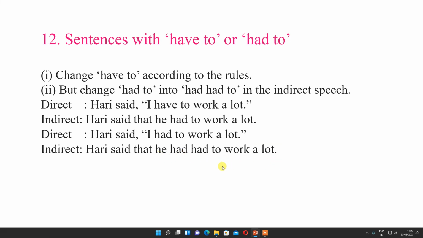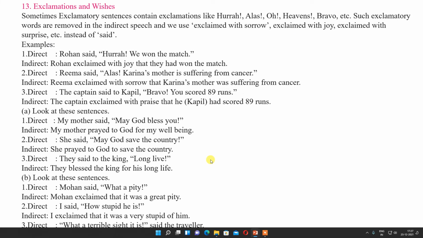Sometimes, during some lessons, you can see that in indirect speech had is used twice. That is the reason, because for direct speech, have to or had to is used. So while making indirect, had becomes two times, you have to use he had to work a lot.